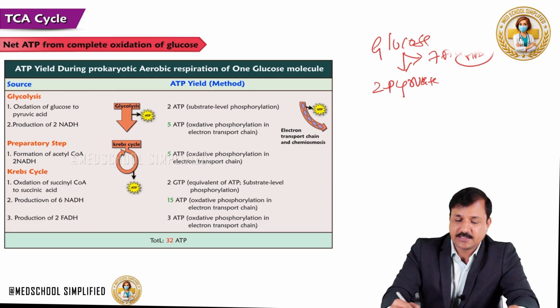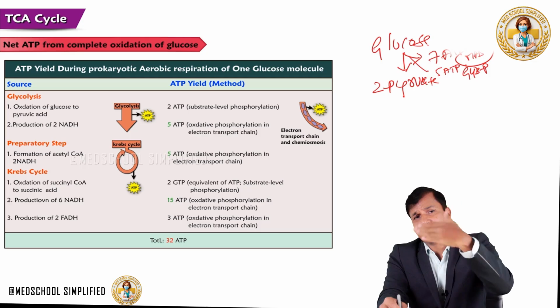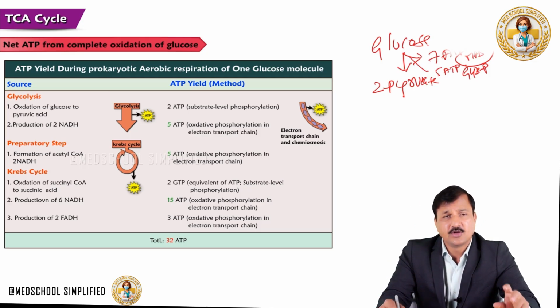If it is the glycerol phosphate shuttle mechanism, I will write it as GLY3 phosphate, you are going to get 5 ATP. So either 5 or 7. That makes a difference because of the shuttle mechanism, how NADH plus from the cytoplasm is carried into the matrix of mitochondria, which makes a difference of 2 ATPs. So either 7 or 5 coming from glucose to 2 pyruvate.